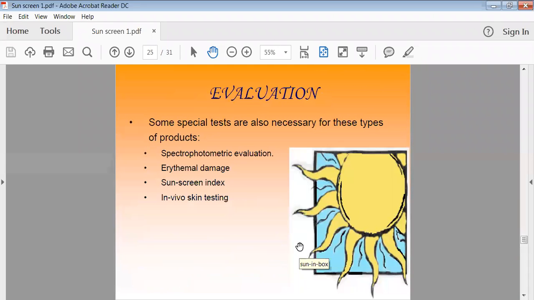Now the evaluation of sunscreen factors, or the evaluation of the sunscreen products. Generally, we evaluate them by spectrophotometric evaluation, then erythemal damage, sunscreen index, and in vivo skin testing.